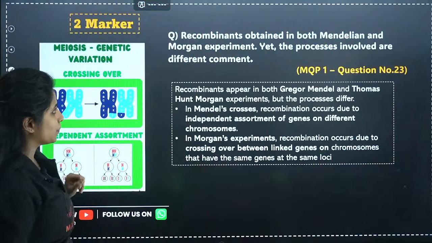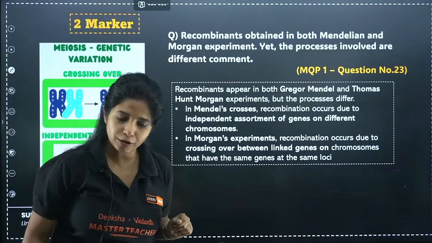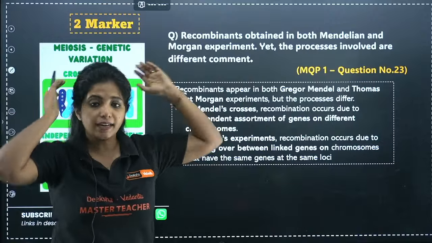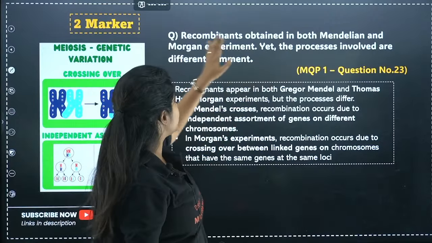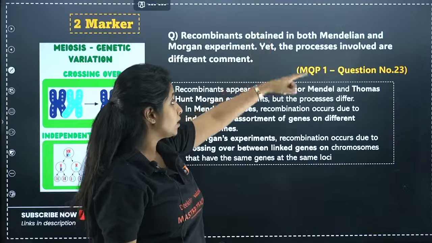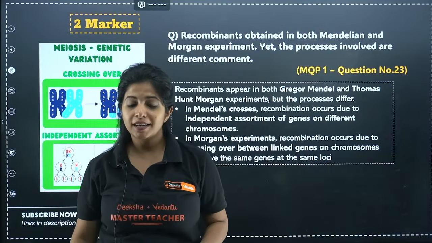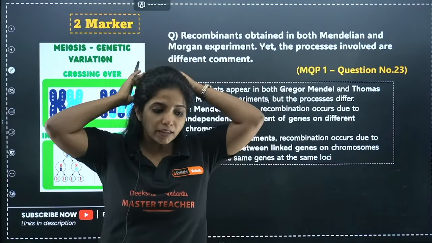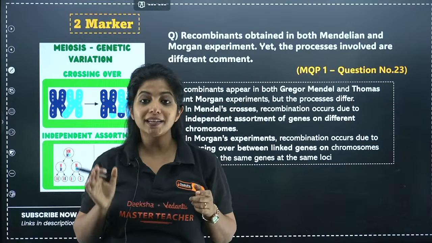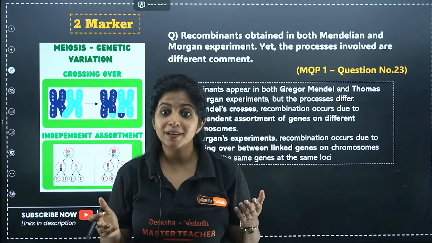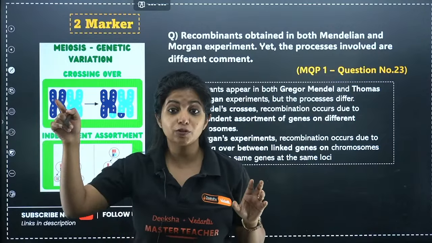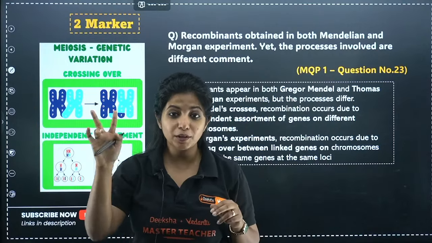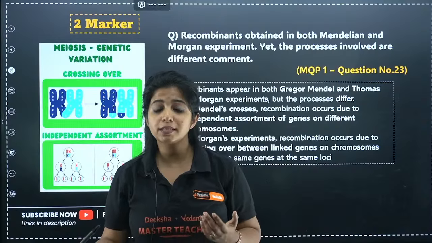Now, listen, there is a PU2 question that you got from the same concept: recombinants are obtained in both Mendelian and Morgan's experiment, yet the processes involved are different. Comment. So in Mendel's experiment, when he did the dihybrid cross, you saw that there were non-parental characters. Remember, non-parental characters, in 9:3:3:1, three of them in between were non-parental. Why was it happening?